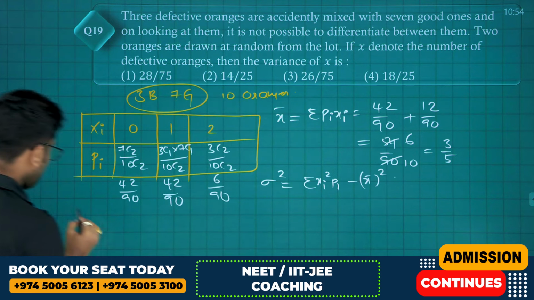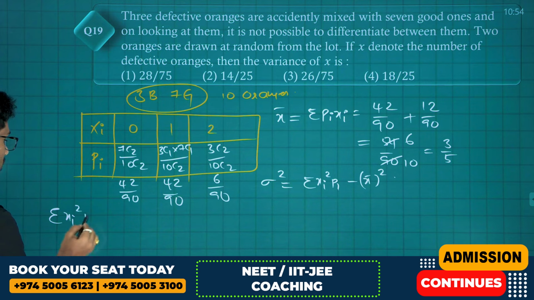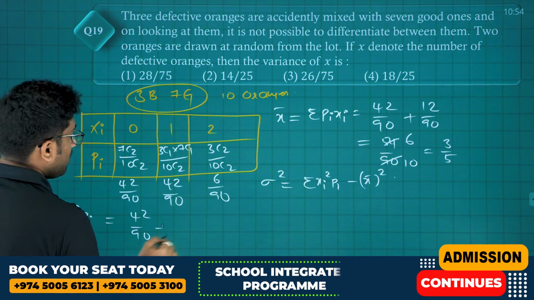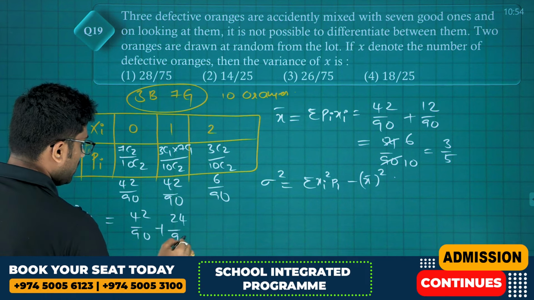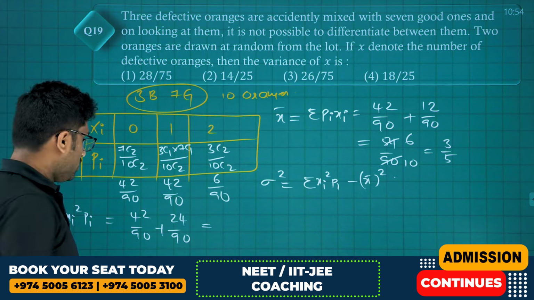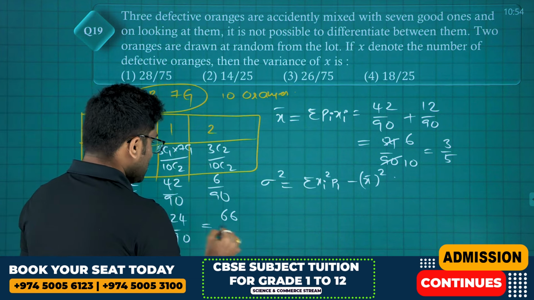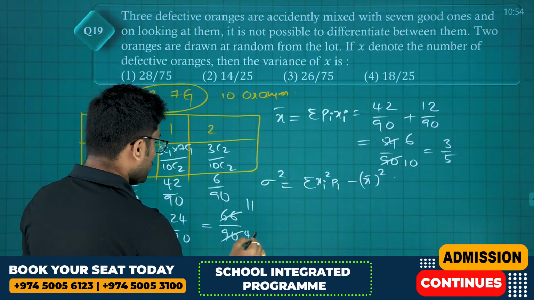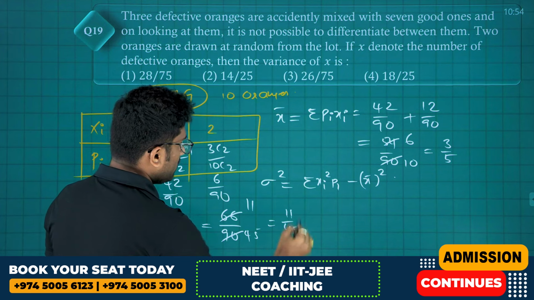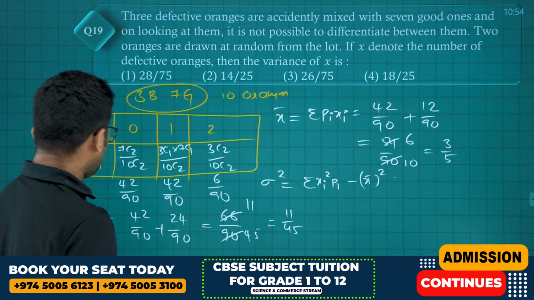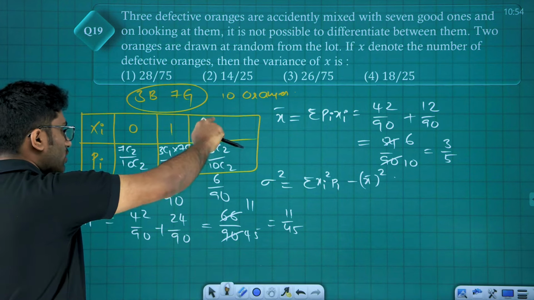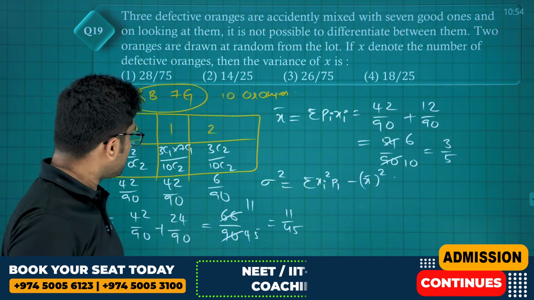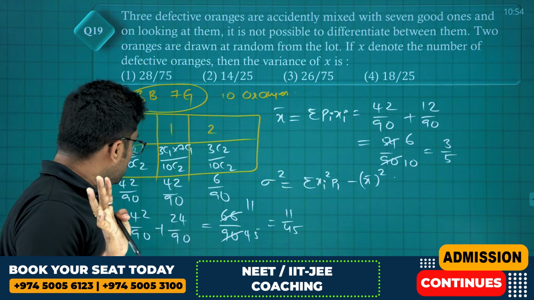First we will find sigma xi square into pi. 0 into this 0, same 42 by 90 plus 4 6s are 24 divided by 90. 42 plus 24 is 66. 66 divided by 90, which is nothing but 11 by 45.